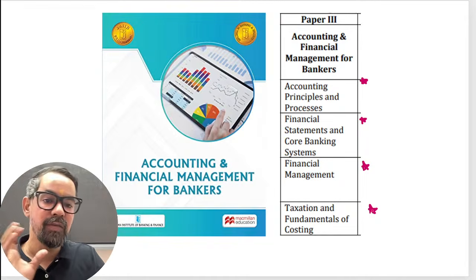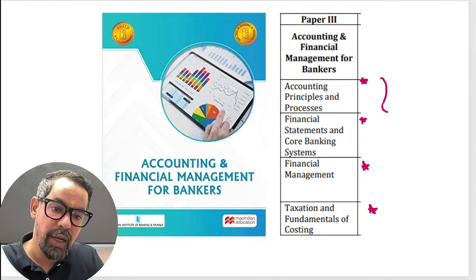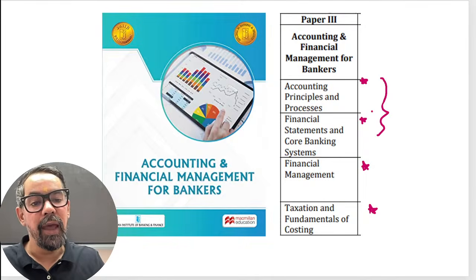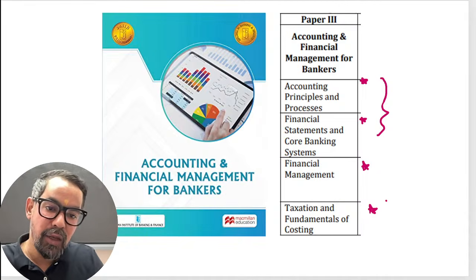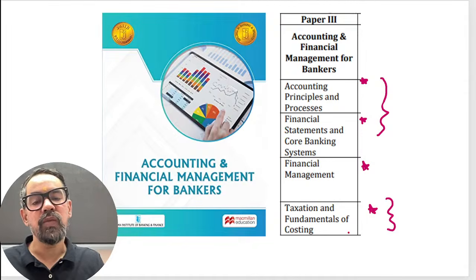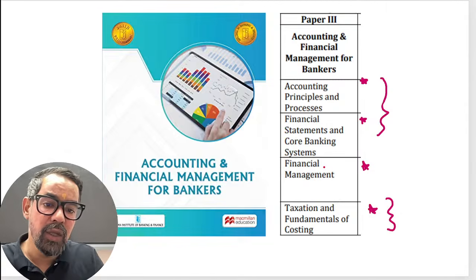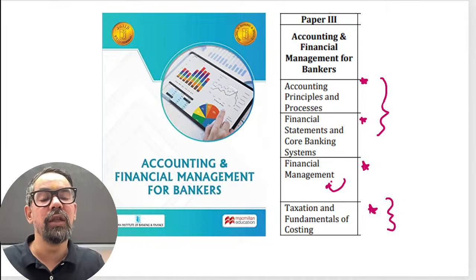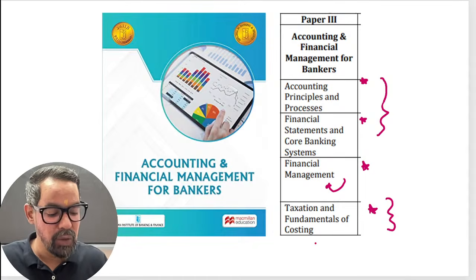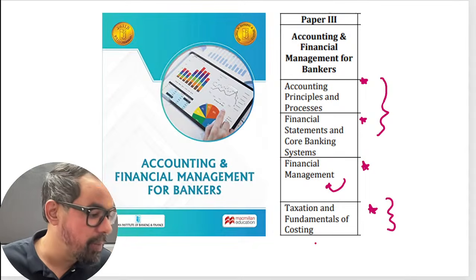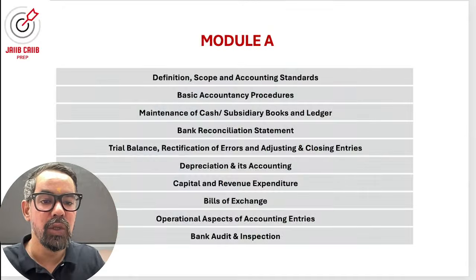So when it comes to the overall areas, what I can suggest is that first you target these two modules. And if you are new, if you're just starting with this subject, then you can go with the costing portion, take taxation and costing first, then come back to this one. And if you like numericals, you can follow the sequence itself, 1, 2, 3, 4, or modules A, B, C, D, right? So let's go through it module wise.